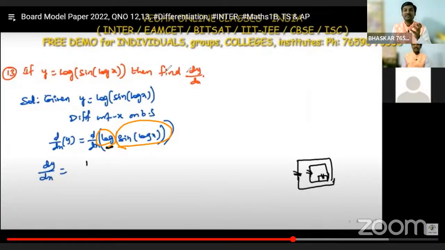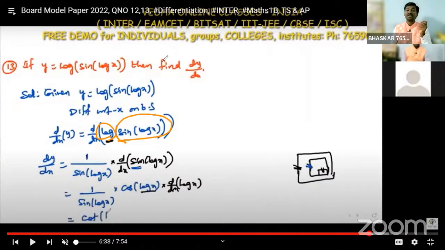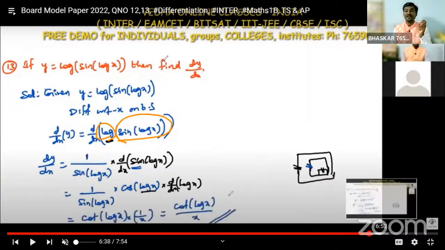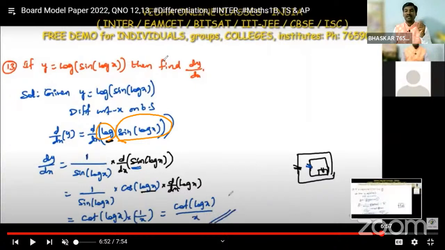The formula d by dx of log x means 1 by x, here x is sine of log x, and we differentiate the sine of log x again. That gives cos of log x, and in place of x we again have log x, so we differentiate that internal derivative, d by dx of log x, which is 1 by x. So finally we get cos by sine, cot of log x, divided by x as the final answer.